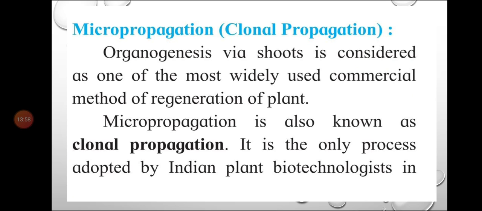Okay, organogenesis via shoot is considered as one of the most widely used commercial method of regeneration of plant. Organogenesis means the development of shoot and root, and among that, the development of shoot is considered as the most widely used commercial method for regeneration of plant. It is the only process that is adopted by Indian plant biotechnologists.